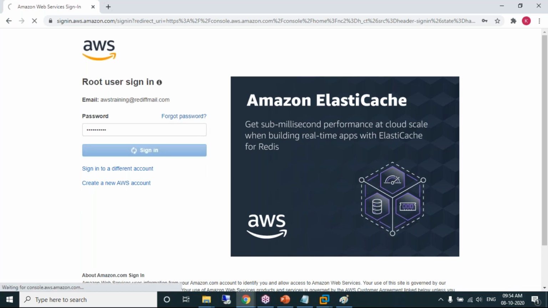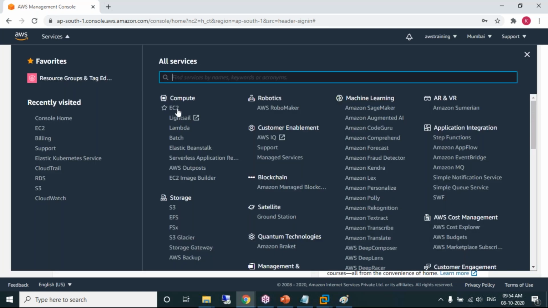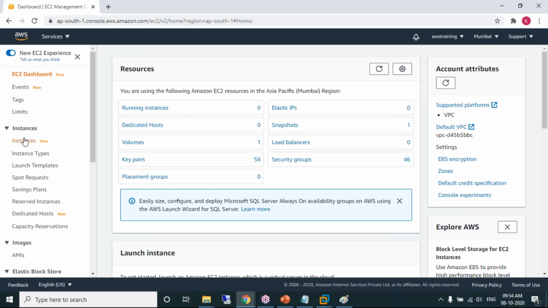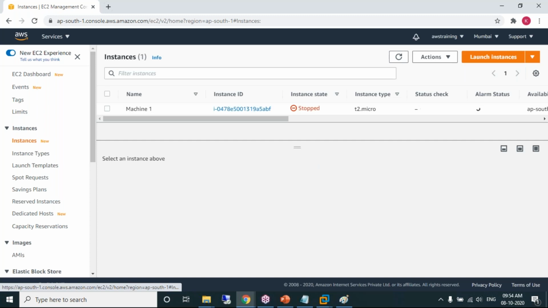Sign in. Remember the email address using which you have signed up. Logged in. The landing page, AWS Management Console. Where is our machine created? In which service? EC2. Go to services, select the service EC2, go to instances. Instances are nothing but the machines right now. Yes, this is the machine which you have created. Happily, it is stopped.